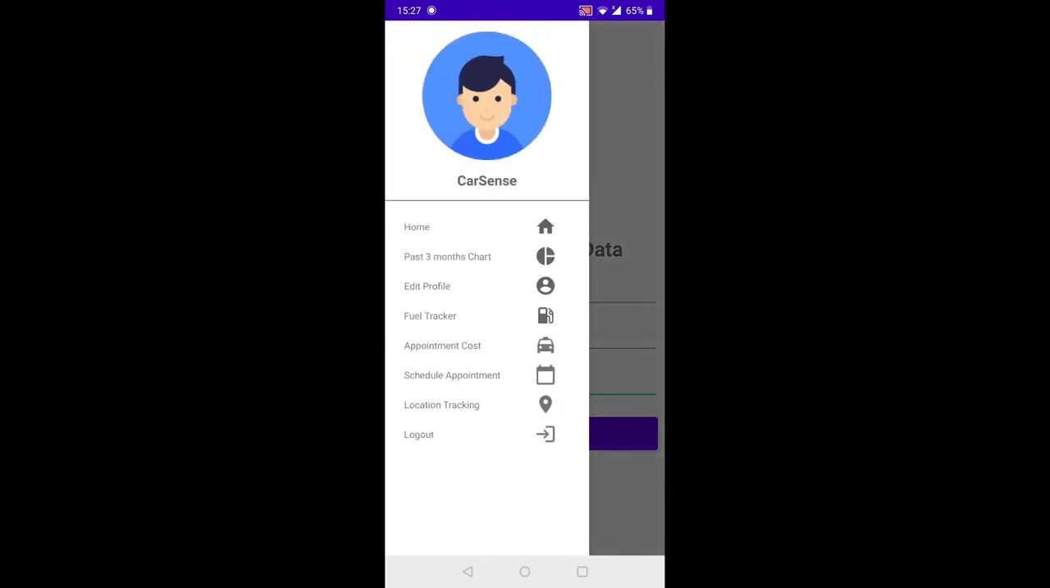After data is added, the user can then access the dashboard, which is on the left hand side here. As you can see, this is the CarSense dashboard with home, past 3 months chart, edit profile, fuel tracker, appointment cost, scheduling of appointment, location tracking, and logout.